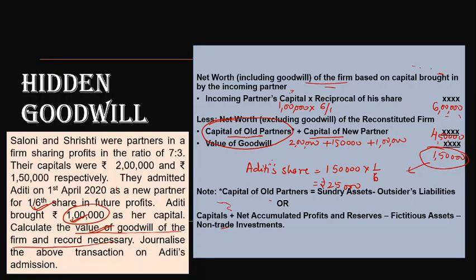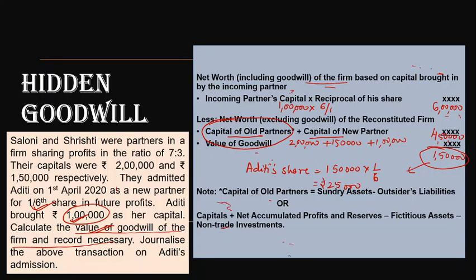So after treating all these net accumulated profits, reserves, accumulated losses, non-trade investment, I get the capital of the old partners. So you need to take the adjusted capital of old partners. That's one point you have to remember.